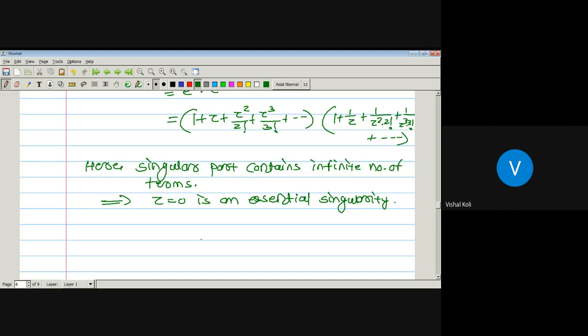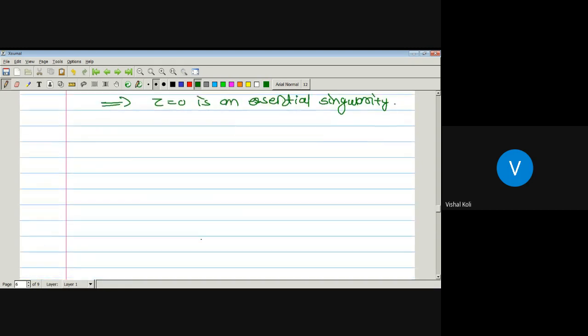Okay, now the next concept, which is nothing but singularity at the point infinity. See the definition first.